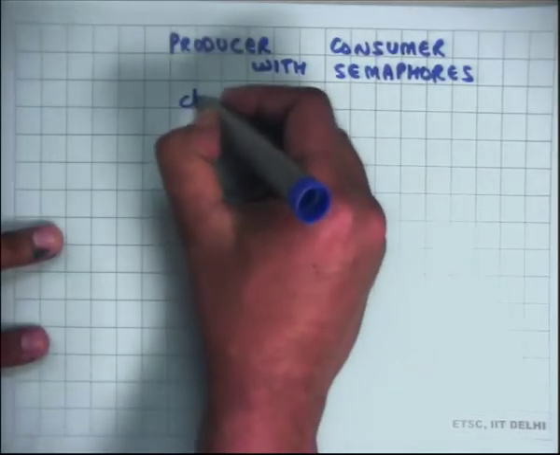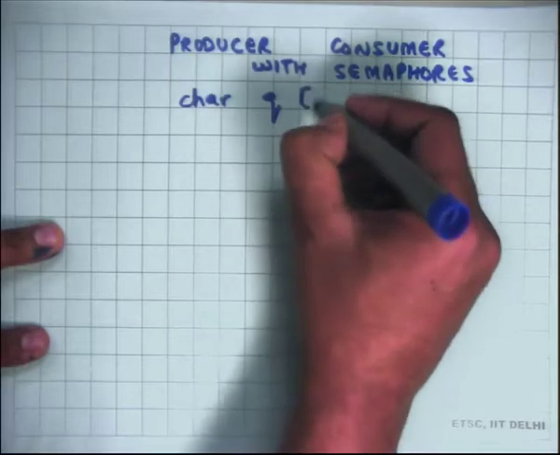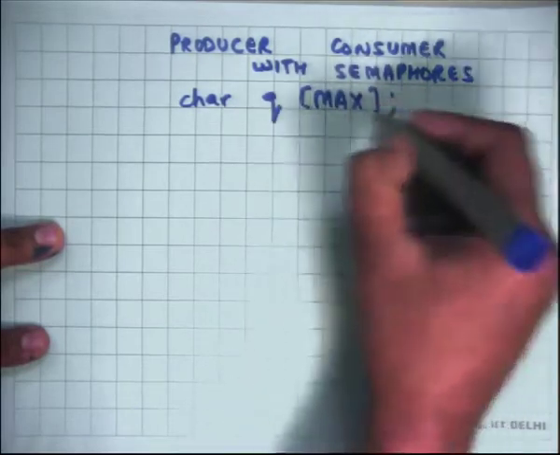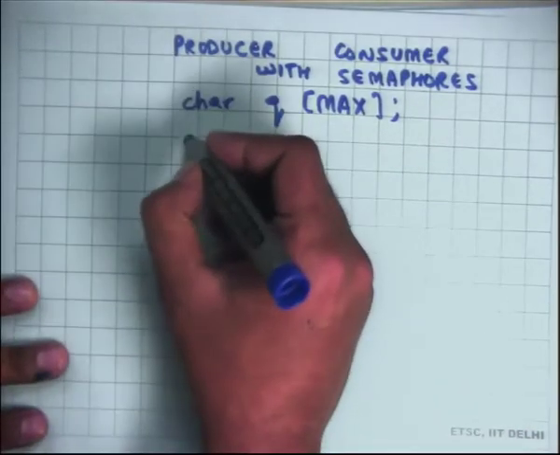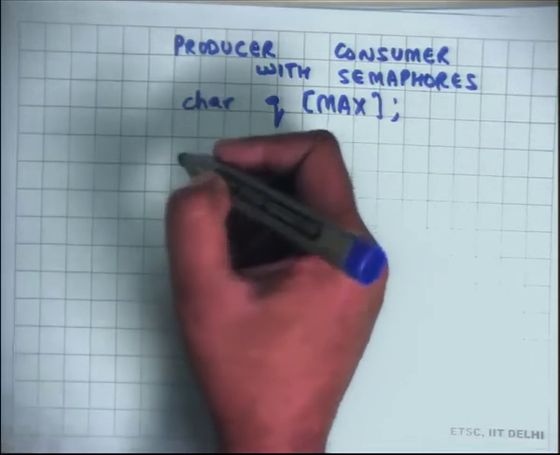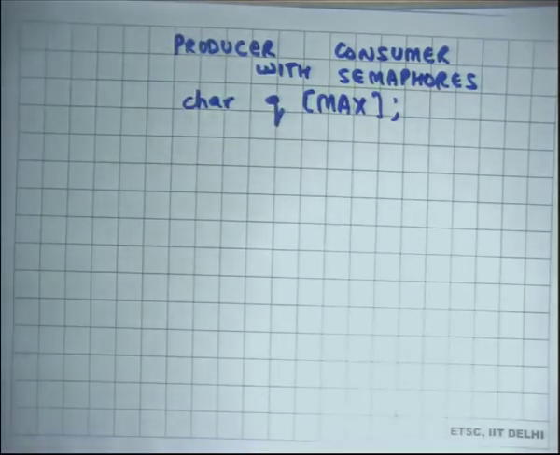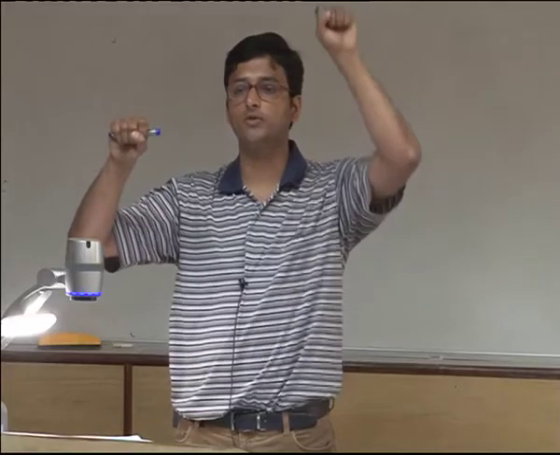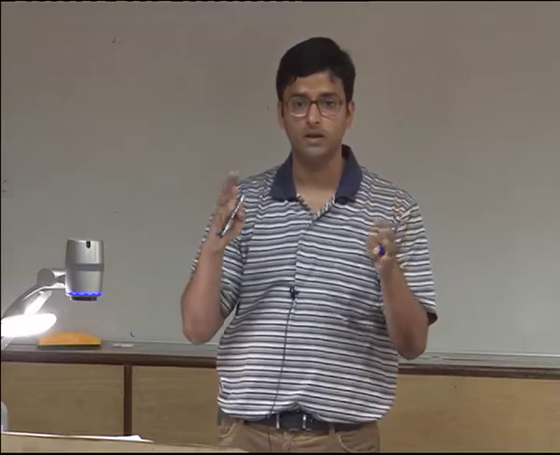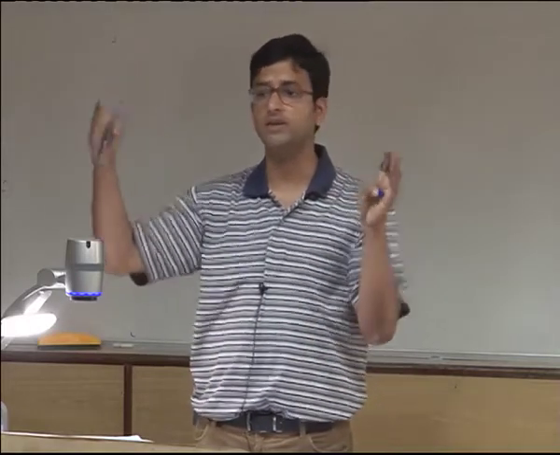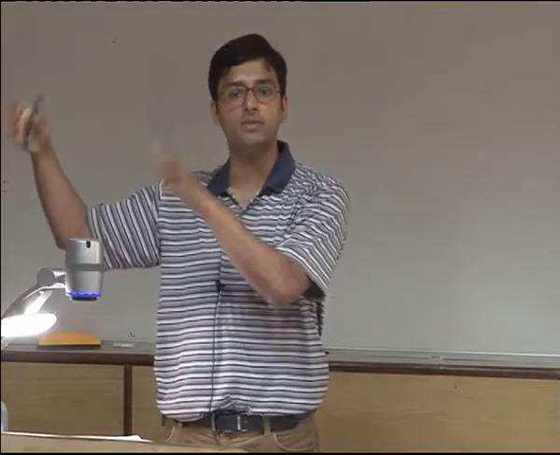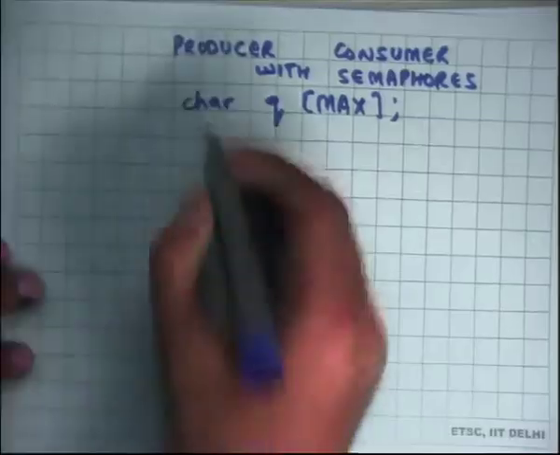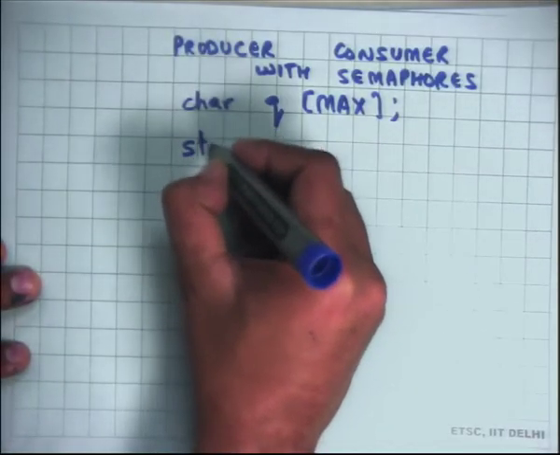Let's say we again have char q[MAX], and let's say I also have head and tail, but I'm going to just abstract them. What I'm going to do is count the resources. I need to make sure that a producer doesn't produce to a full queue and a consumer doesn't consume from an empty queue. So I'll maintain two counters, one for the number of elements present in the queue, and one for the number of slots available in the queue. Each counter will be of type SEMA.